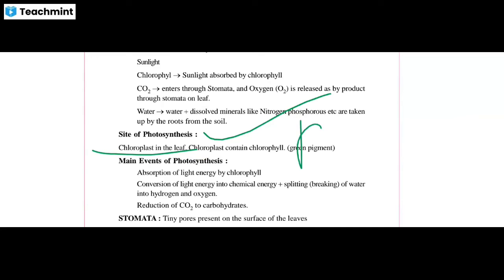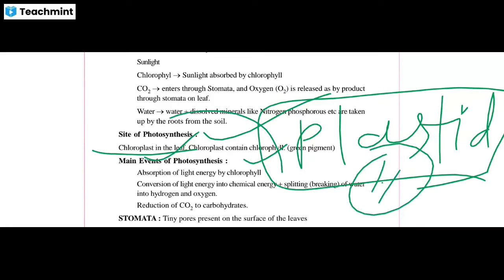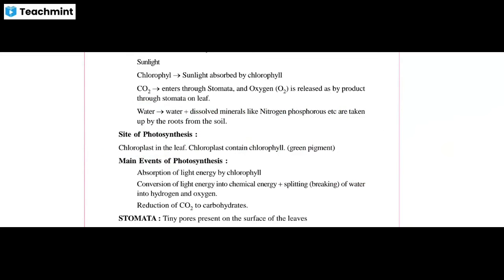So there are so many types of plastids. As the tomato is red, it has plastids. There are so many colored parts of the plant. The colorful parts of the plant are called plastids, and the chloroplast is in a leaf, and the leaf has grana. So we call it a plastid. This is the place where photosynthesis takes place, so we call it the site of photosynthesis. Now, the main events of photosynthesis.